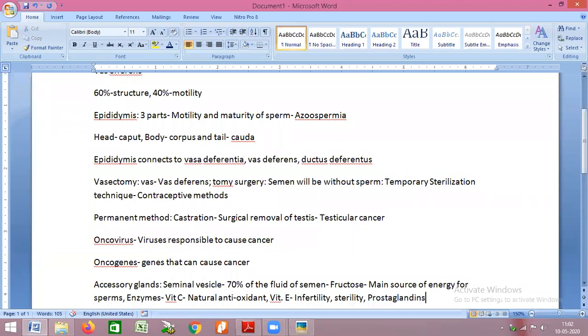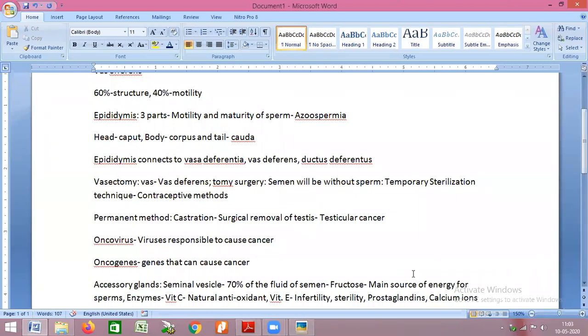Apart from that, there is presence of calcium ions. If you remember yesterday, I told that from the distal centriole of the tail develop axial filaments, or what we call the axoneme. These axial filaments or axoneme, in order to carry out movement, require the presence of calcium ions.